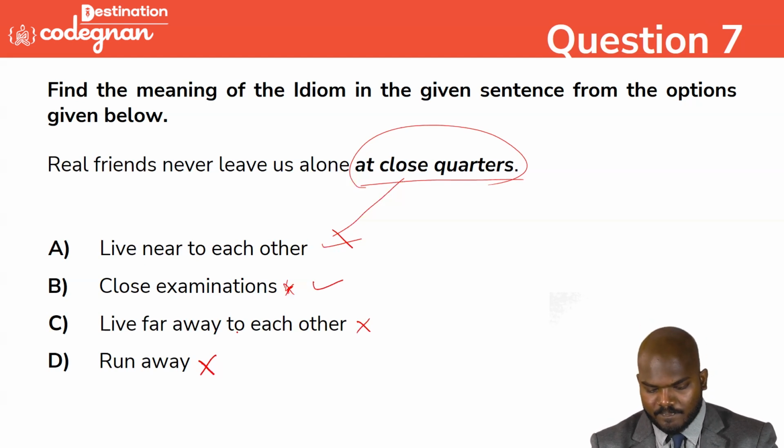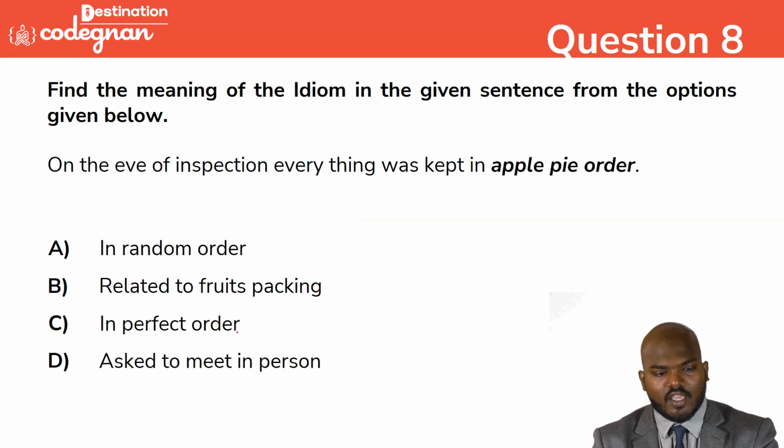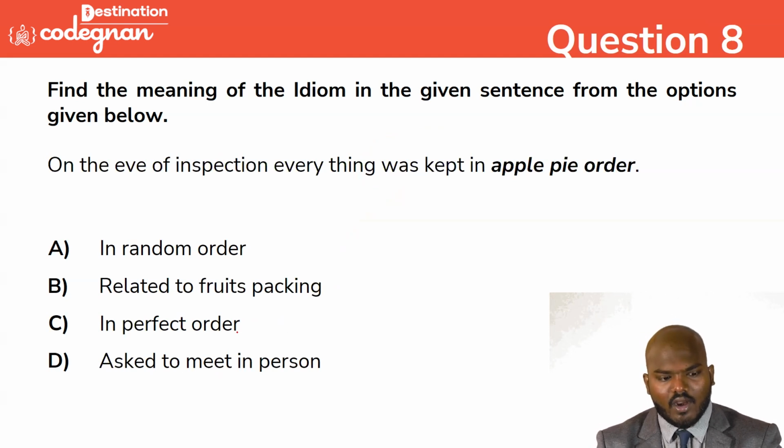Okay, guys. Going to the next one: on the eve of an inspection, everything was kept in apple pie order. Apple pie order means what? We never heard about apple pie order. Apple pie, we heard about the cake. Apple pie cake, we can have it. But what is apple pie order?